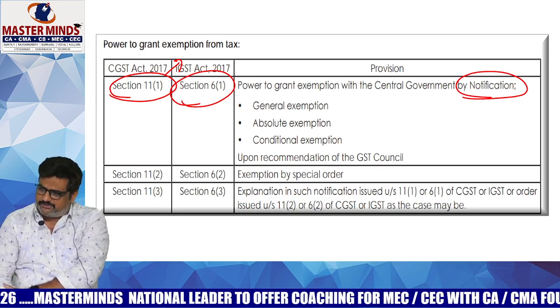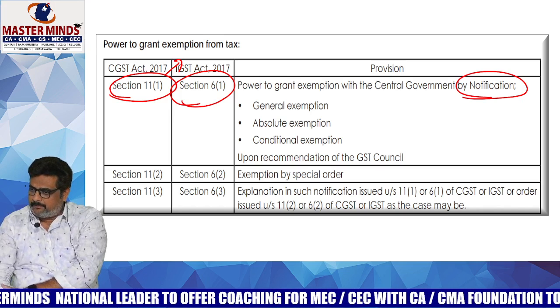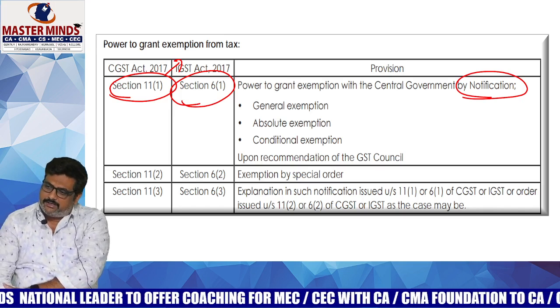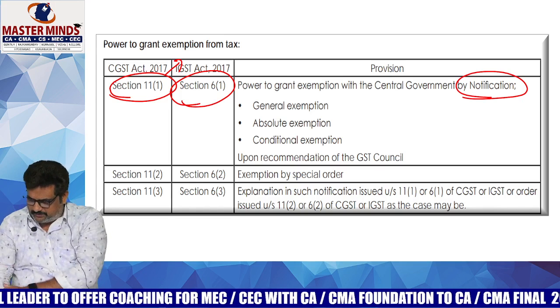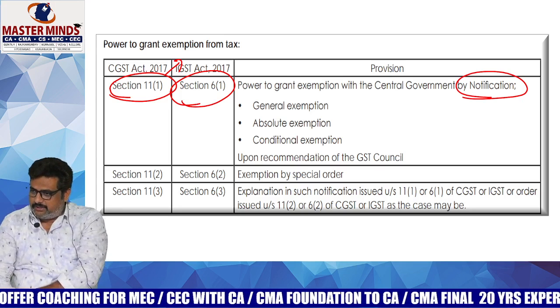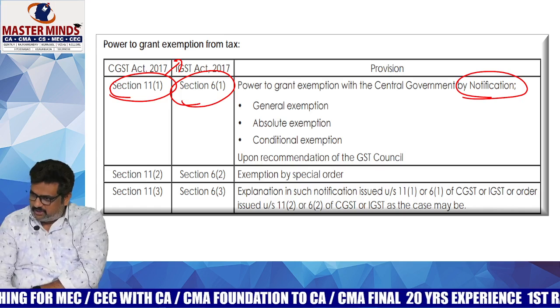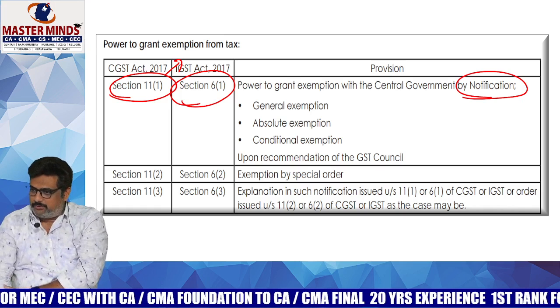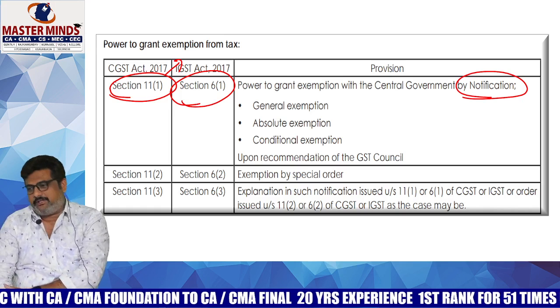And conditional exemption. What is meant by conditional exemption? That means only on satisfying certain conditions will you get the exemption. It is known as conditional exemption. For example, take the example of the national flag. It is a general exemption applicable to all, an absolute one, and a full exemption also. Absolute means you need not satisfy any condition to get the exemption there.